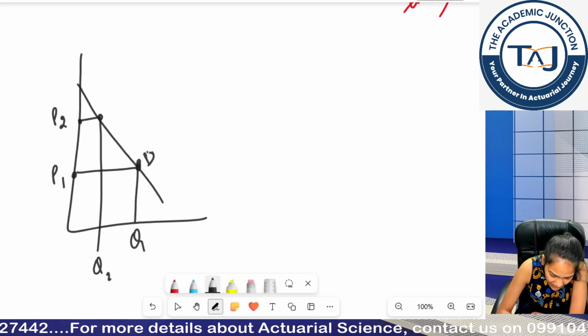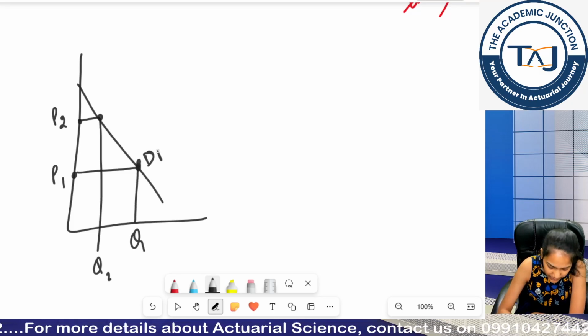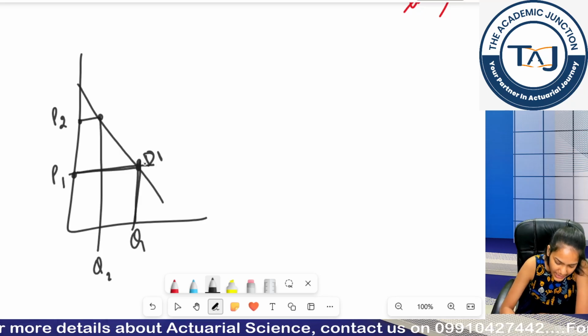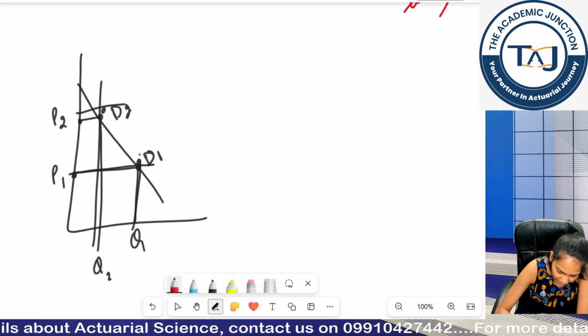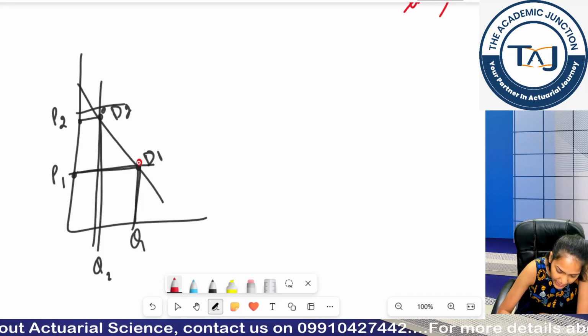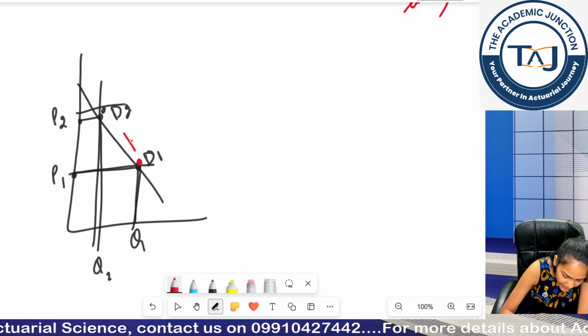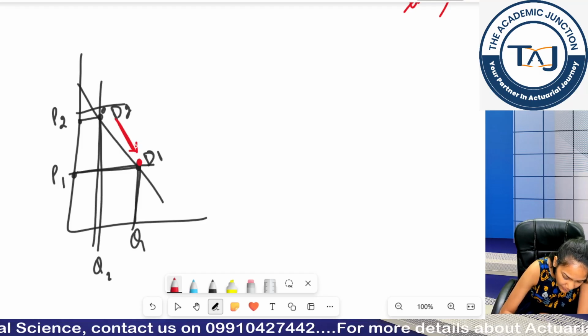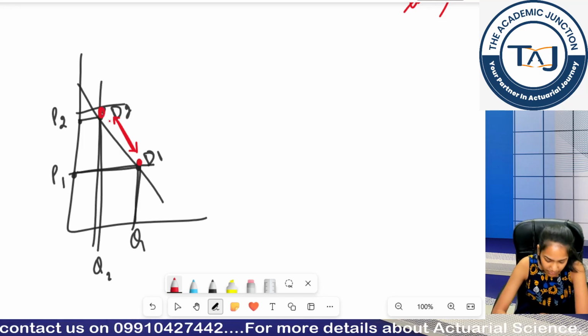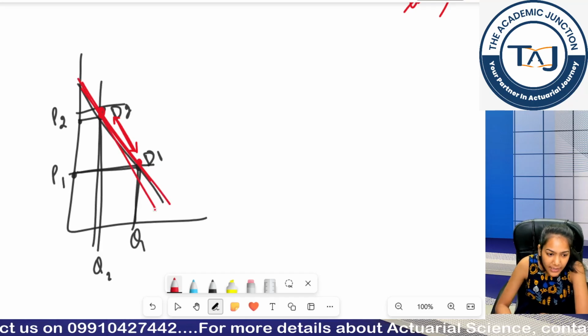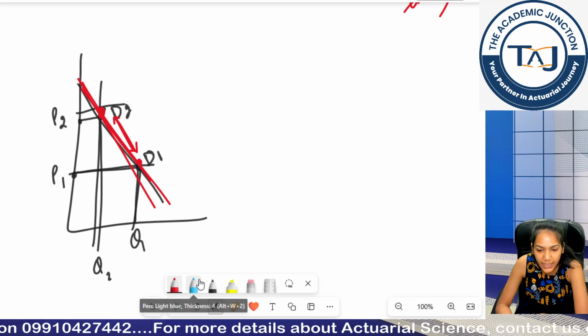So firstly my demand was here D1, right? From P1 and Q1 I had D1, from Q2 and P2 I have D2. So my demand was earlier low, my demand curve has moved from this point to this point. So this is happening within the same curve, right? So this is called movement within the curve.